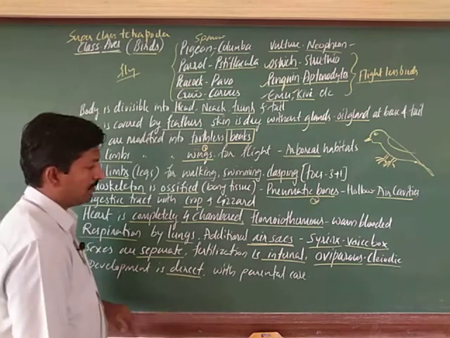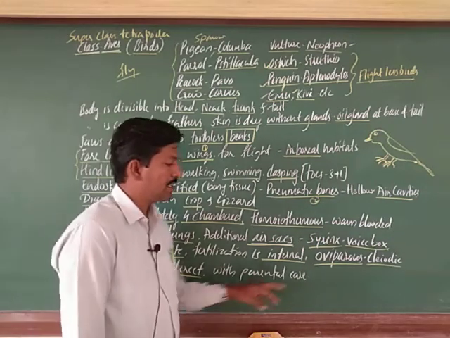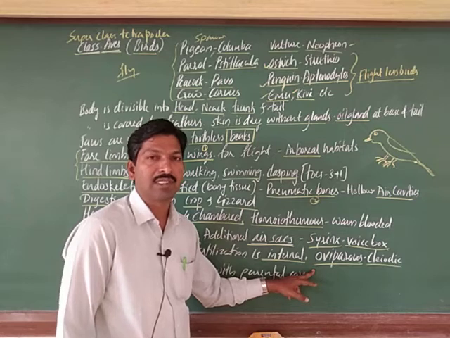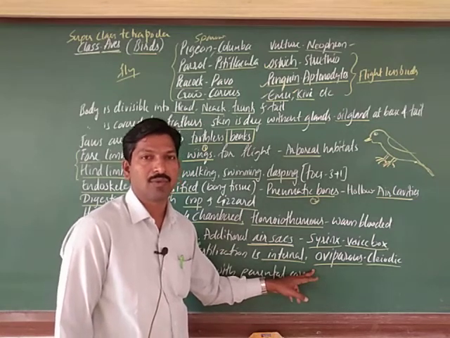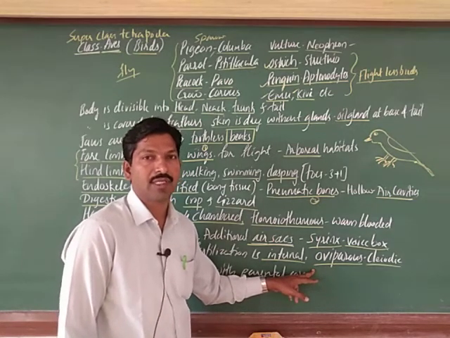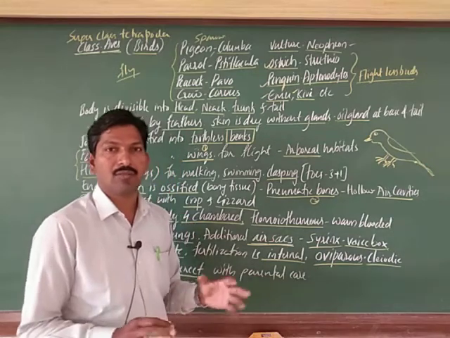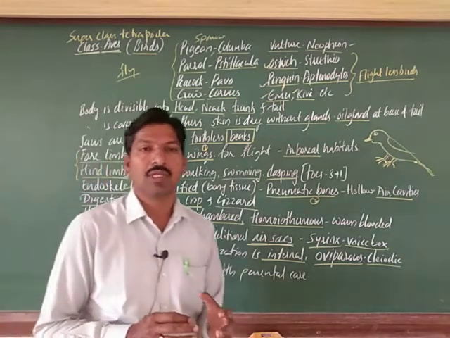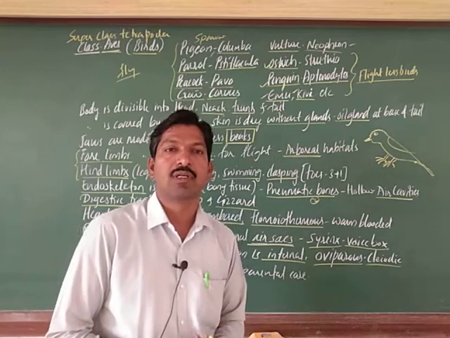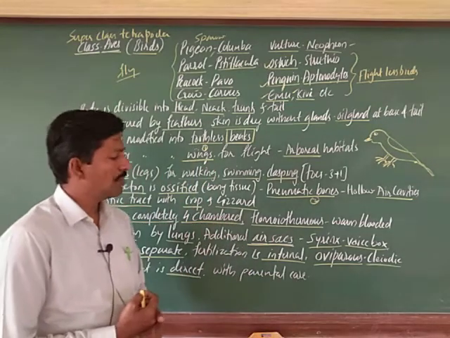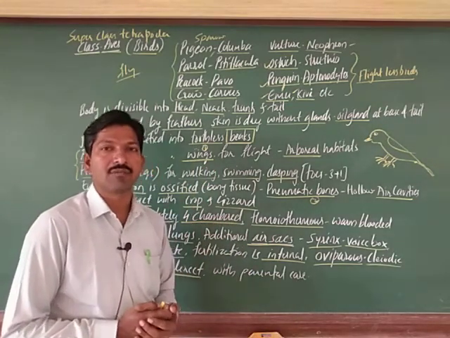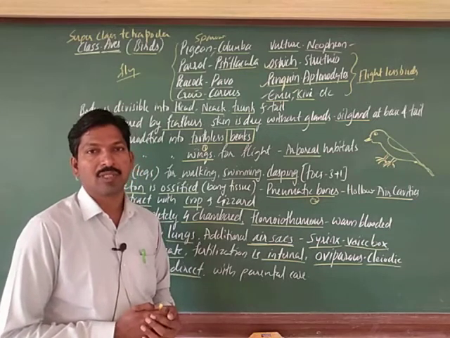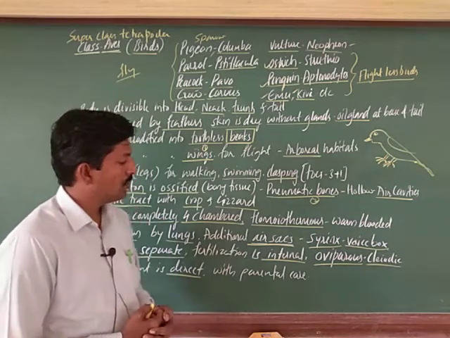Until hatching, the female bird will sit over the eggs, which it keeps anywhere in the nest. They can build the nest for the next generation. Usually most birds build the nest in different ways, using different things, as you might have observed.